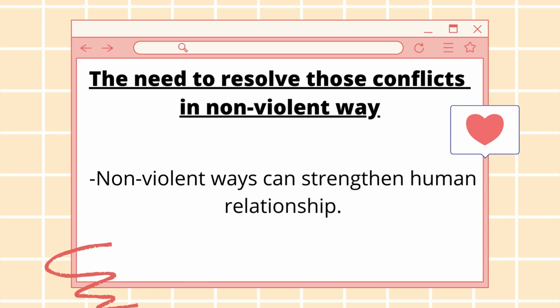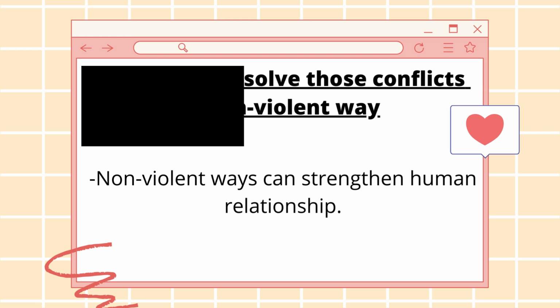The need to resolve those conflicts in nonviolent ways. Nonviolent ways can strengthen human relationships. It means that individuals must exhibit themselves while respecting others in order to resolve those conflicts. It also necessitates that they communicate in order to address problems and come up with solutions. Also, all of these conflict resolution elements can help to strengthen relationships while also preventing violence.